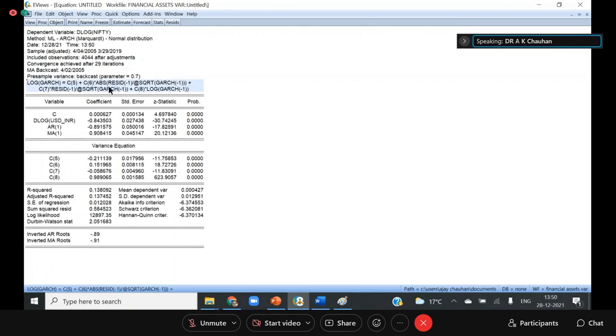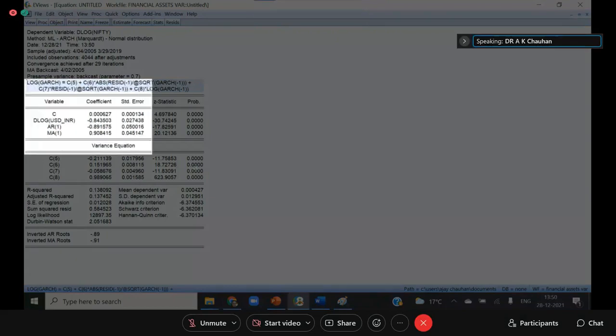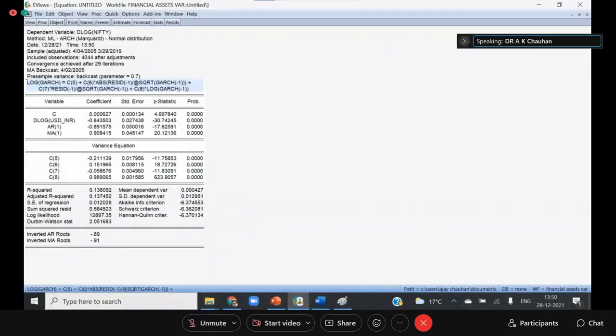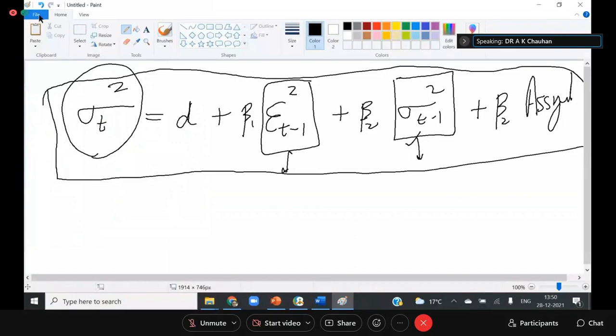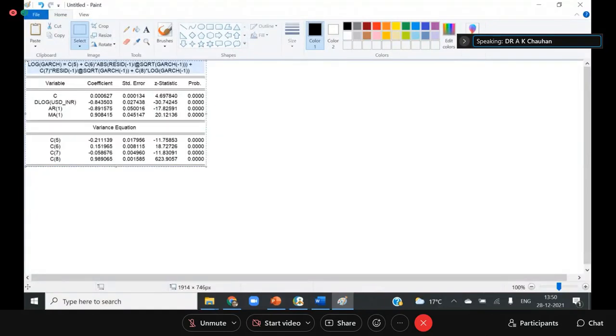In this part, because EViews runs in another way, log GARCH is my dependent, C5 is the constant, C6 is the absolute residual. So C6 in EViews, the interpretation is quite different. So let me take this portion in Paint. Yeah. So if you see this equation, now see this equation very carefully.